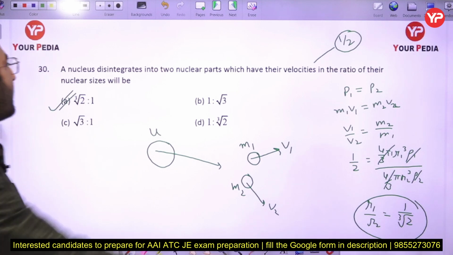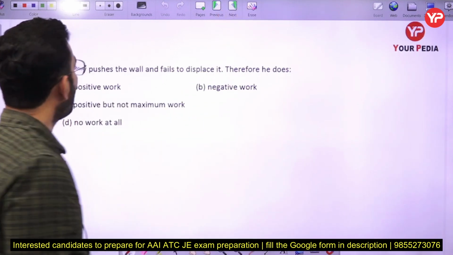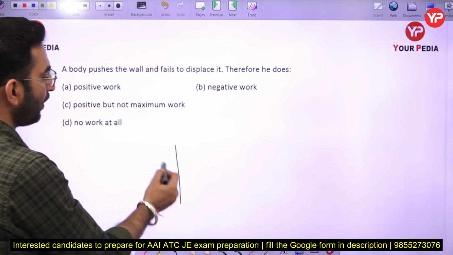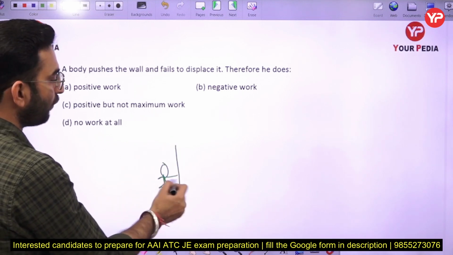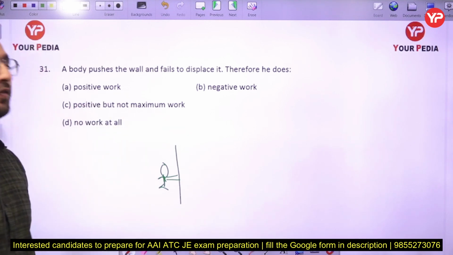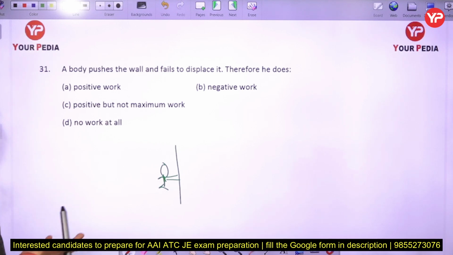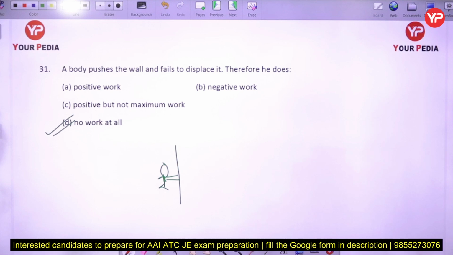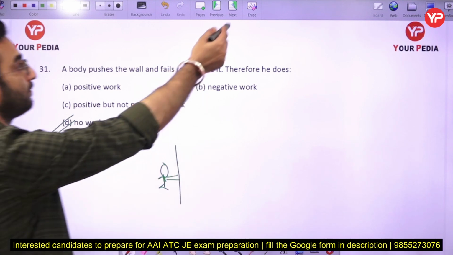Now the next part: a body pushes the wall and fails to displace it. A person is pushing the wall and is failing to move it. So even though the person is applying force over the wall, it is not displacing at all. So I can say it is not performing any work here. So option number D, that no work at all is performed, is the correct one.